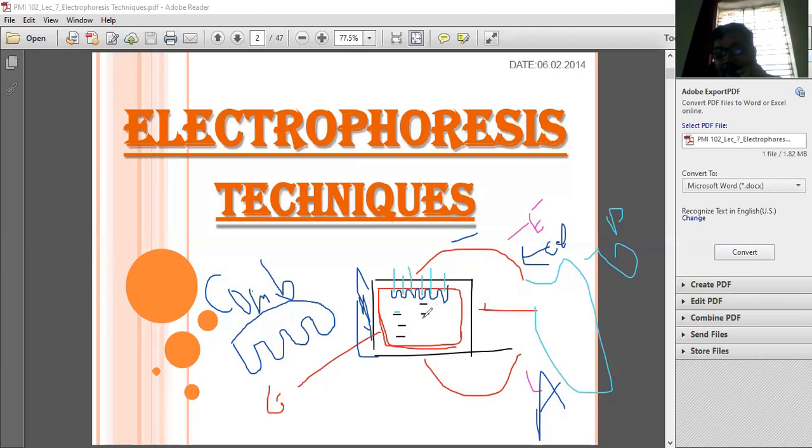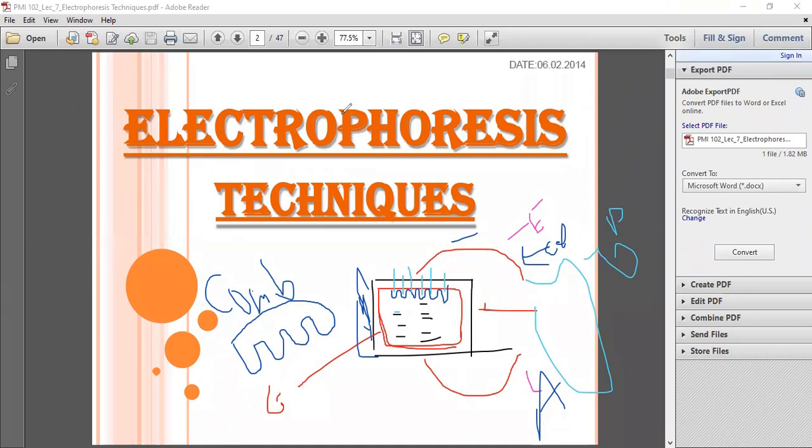What happened? This movement reaches towards the anode. Our DNA has moved from cathode to anode. Now what do I have to do? I have to put off the button. I have to stop the electricity. Now we are stopping the electricity over here.